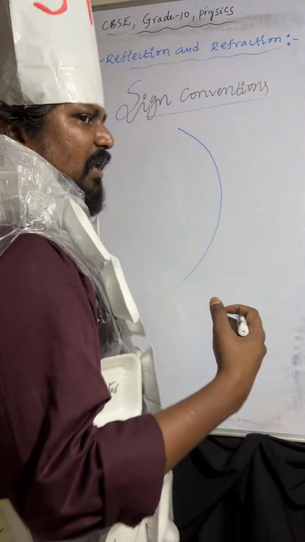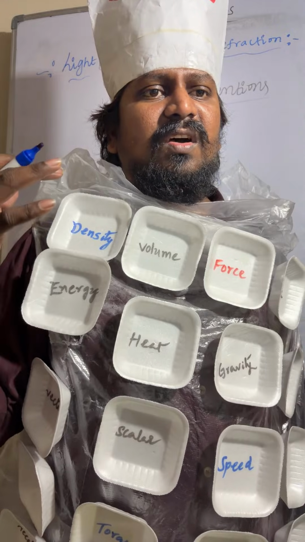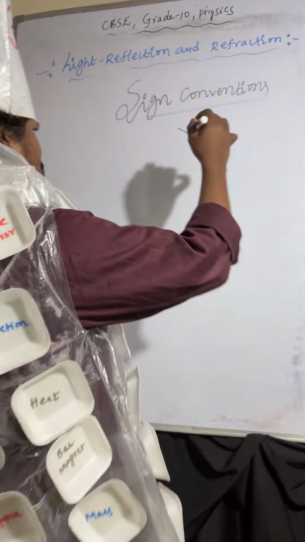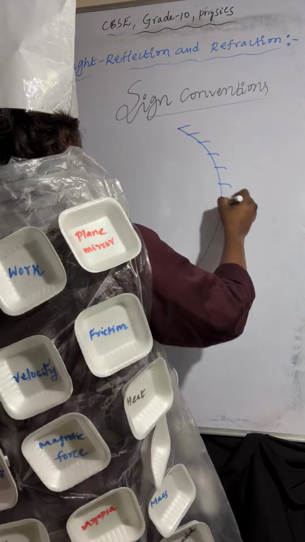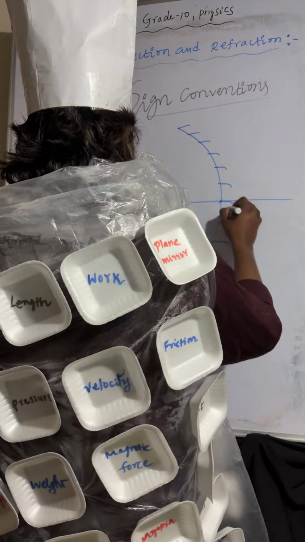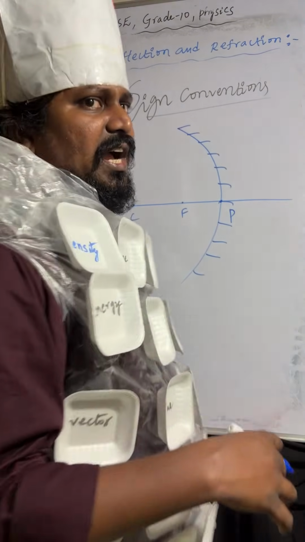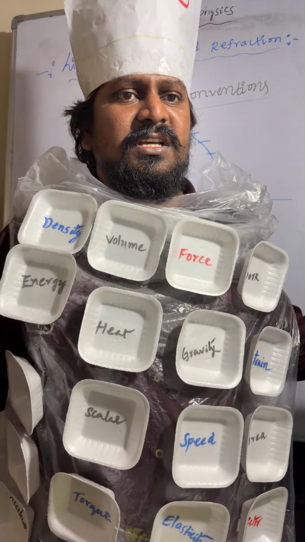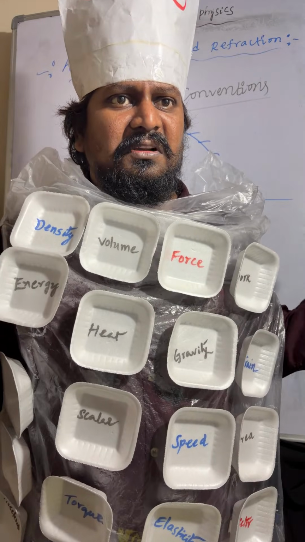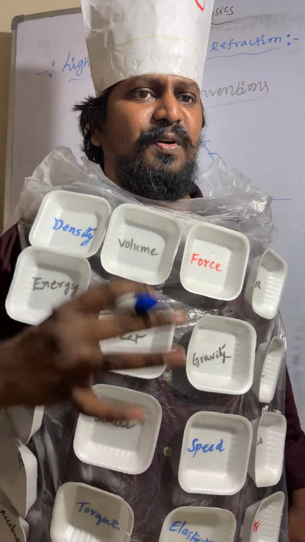I'm taking the concave mirror. Here I'm taking the sign conventions. This is the pole, focus, center of curvature. Sign conventions. All measurements are taken from the pole.